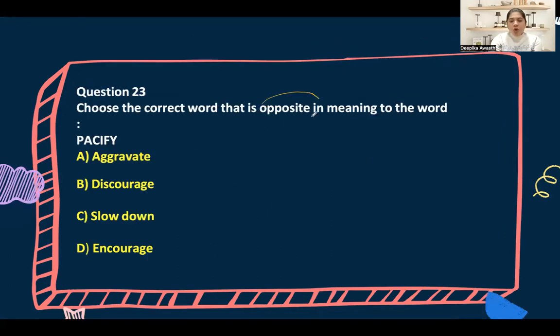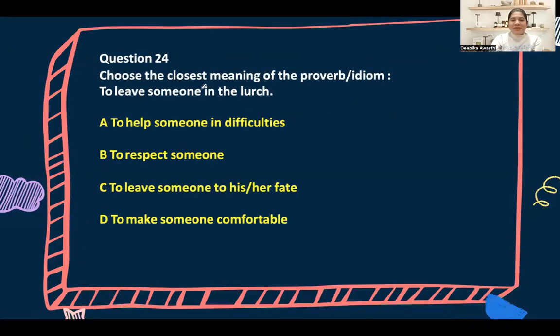Choose a word that is opposite in meaning to the word pacify. So pacify means to calm someone down. If someone is angry, you have to pacify that person. That means the opposite will be to provoke, to aggravate. Say someone asks, why did you disturb me at this time, at 12 at night, and you say, oh sorry, I should have called you at 1 AM. Then you are aggravating the person.